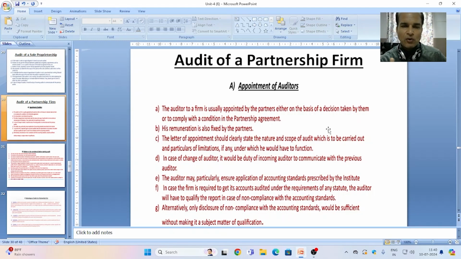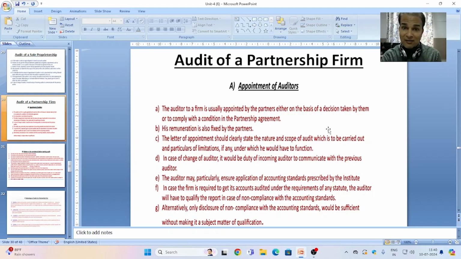Point D, in case of change of auditor, it would be the duty of the incoming auditor to communicate with the previous auditor. This is as per the CA Act 1949. The auditor may particularly ensure application of accounting standards prescribed by the institute, that is, whether the accounting standard related to the partnership firm is followed or not. In case the firm is required to get its accounts audited under the requirement of any statute, the auditor will have to qualify the report in case of non-compliance with the accounting standard.